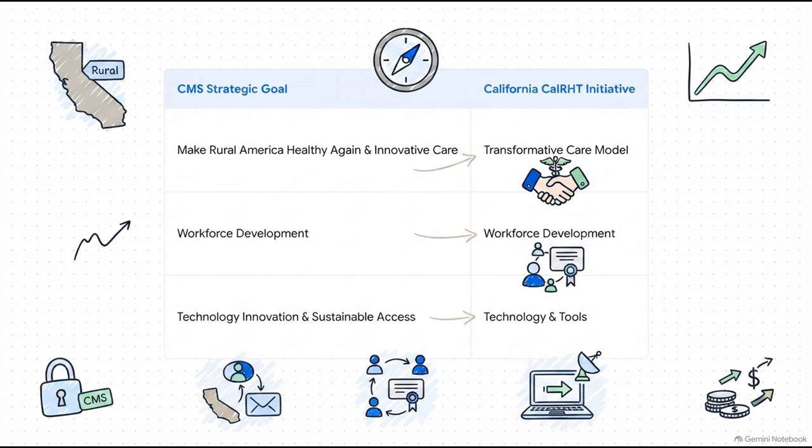Now, you can see here how California's state-level strategy maps directly to the overarching CMS strategic goals. Federal guidelines actually demand that participating states allocate funds to at least 3 designated categories to ensure a comprehensive approach. California answered that statutory call by structuring its implementation into 3 distinct initiatives: the transformative care model, workforce development, and technology and tools. Every single state-level program and budget expenditure traces directly back to one of these core federal mandates, which ensures total compliance with the CMS post-award framework.